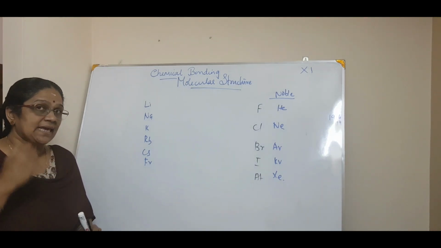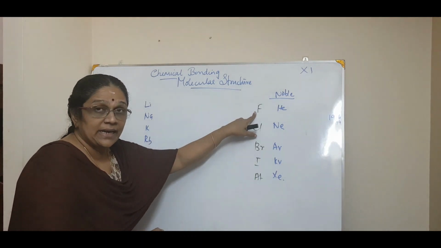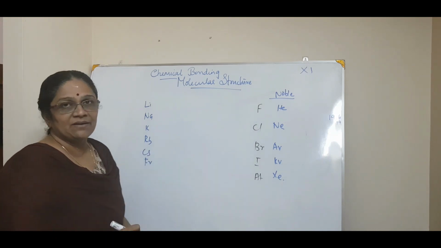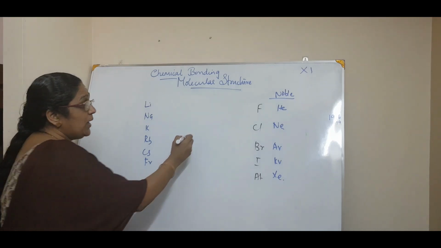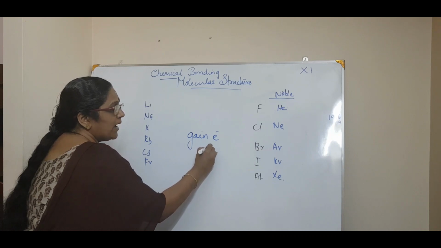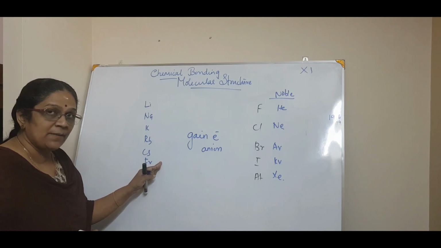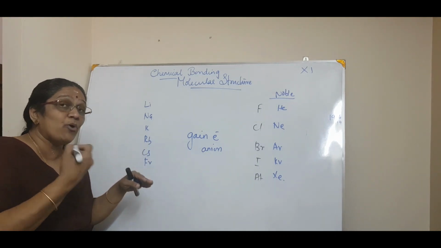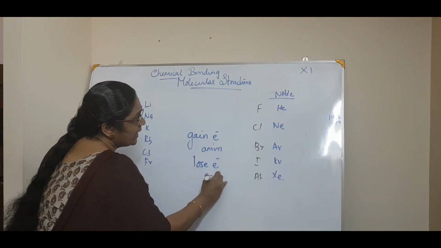Now what was the second postulate? He says that fluorine is more electronegative, which means that it readily accepts one electron. So this highly electronegative halogen will gain an electron to form an anion or a negative ion. And at the same time, the alkali metals, the highly electropositive metals, are able to lose an electron to form a cation.